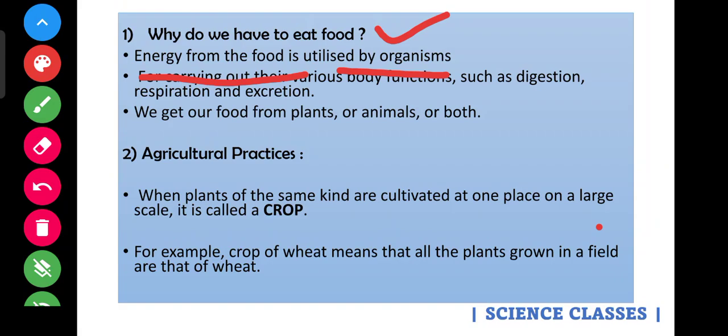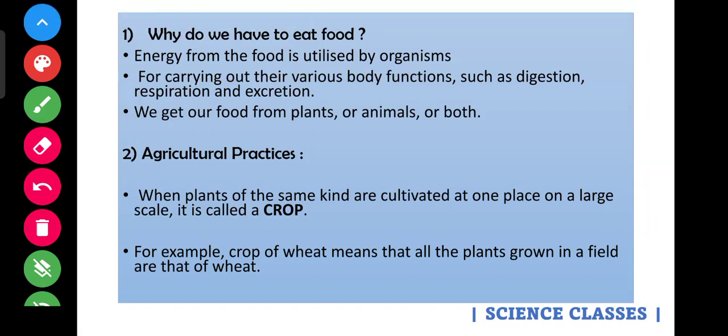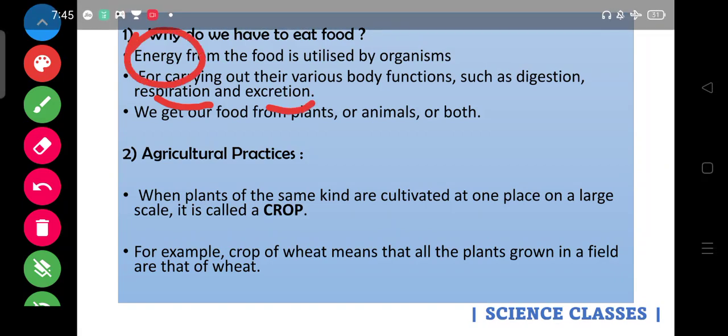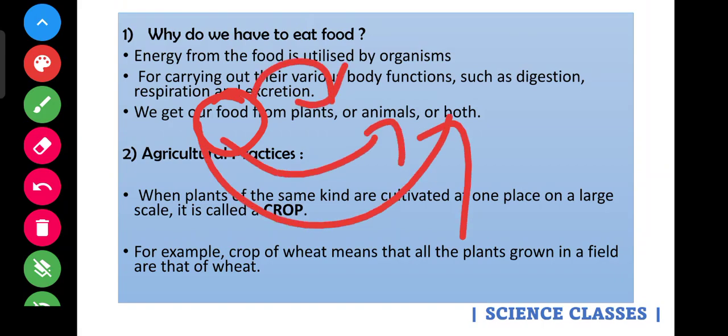Because of eating food, because of utilizing food, we get energy for carrying out various body functions. So to carry out digestion, respiration and excretion, we need energy, and this energy is to be utilized from food by an organism. Now we get food from two types of sources, that is from plants and animals, or from both.